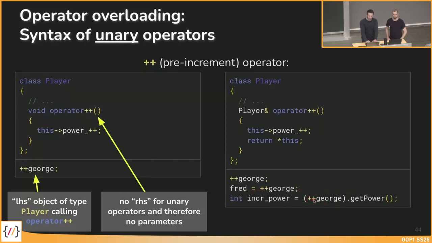And I could also do something like this. I could say plus plus George, so I would increment the power of George, and as a result, I get the reference to George, and then I could call on this reference the getPower method, for example, and I would get the increased power value for this call. So I think the right example is maybe the preferred way, because I have more options than to use this operator plus plus.